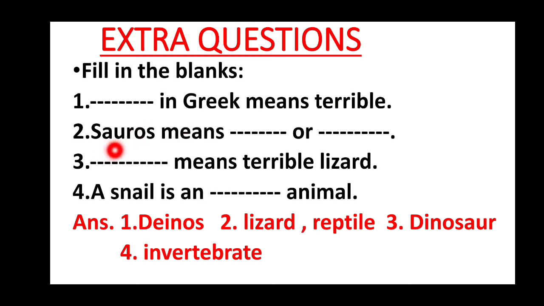The next one, Soros. Soros means dash or dash. Soros means lizard or reptile. So the answer for this is lizard or reptile. Third one, dash means terrible lizard. Answer is dinosaur. Dinosaur means terrible lizard.